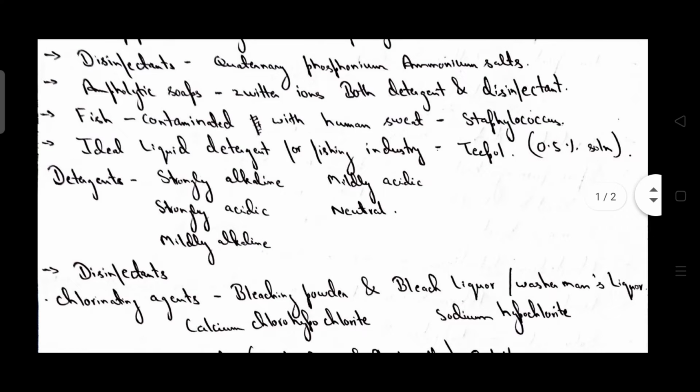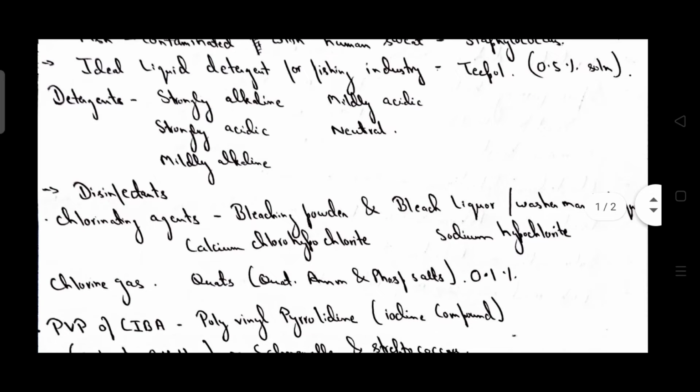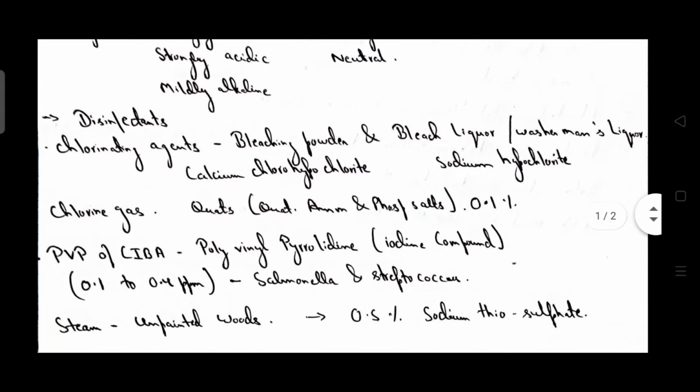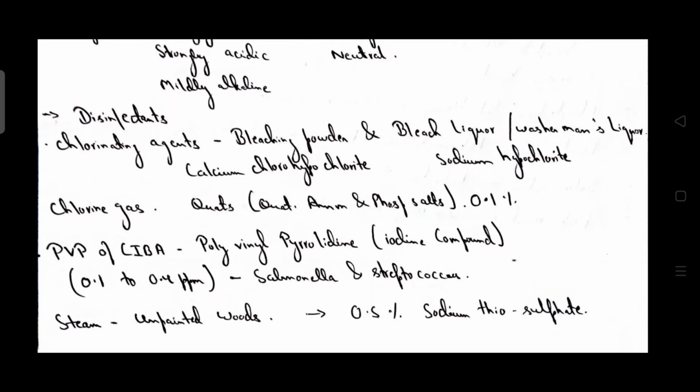Detergents are classified into strongly alkaline, strongly acidic, mildly alkaline, mildly acidic, and neutral. Disinfectants are classified into chlorinating agents, that is bleaching powder and bleach liquor. Bleaching powder includes calcium chlorohypochlorite, and bleach liquor or washerman's liquor includes sodium hypochlorite. Then chlorine gas, then quats. Quats are quaternary ammonium and phosphonium salts.